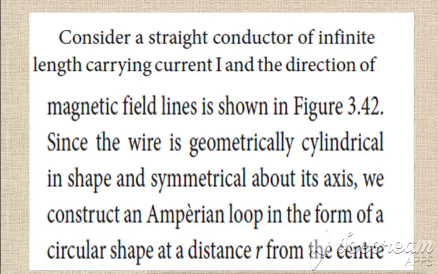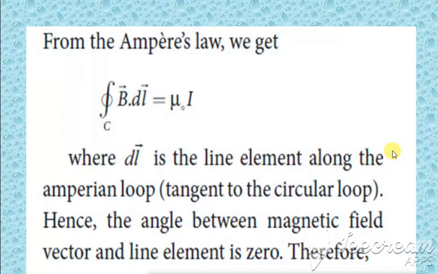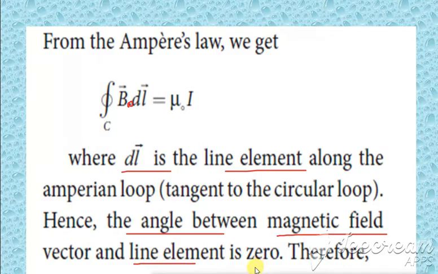Next, considering Ampere's law: the integral of B dot dl is equal to mu naught times I enclosed. Here we are just writing it as I. Here dl is a line element, and we have a dot product. The angle between the magnetic field and the line element is considered to be 0.